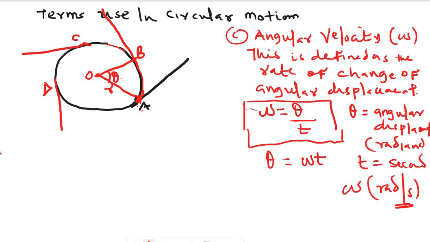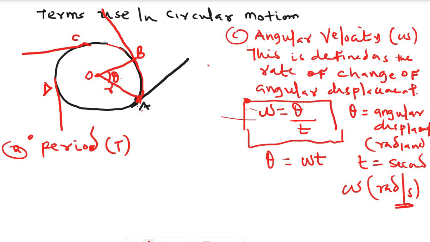Now let's see another term. Number 2, what is period? The symbol for period is capital letter T. Now I'll be using the first definition of angular velocity to elaborate more on period.